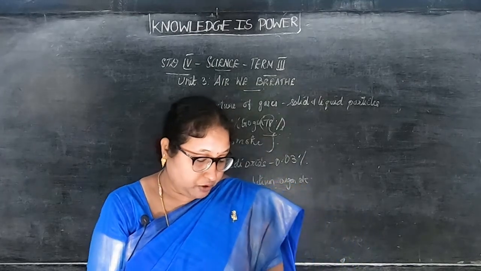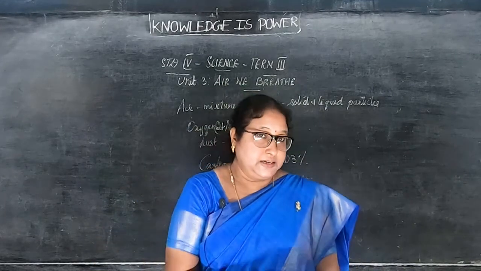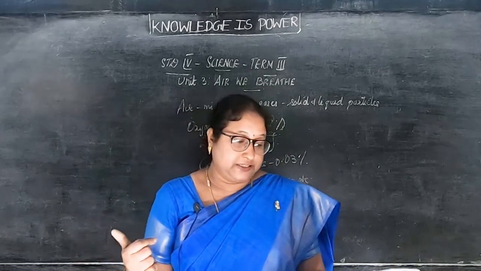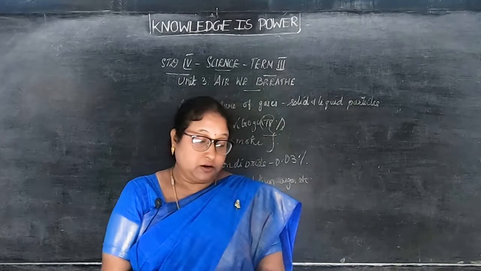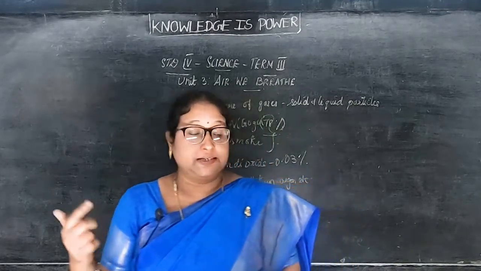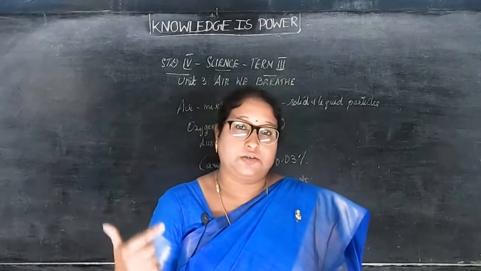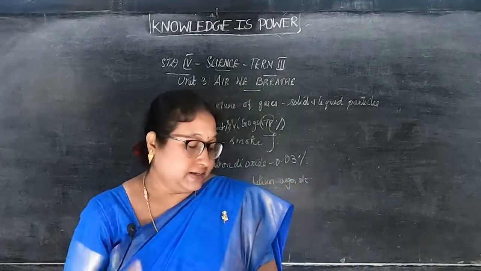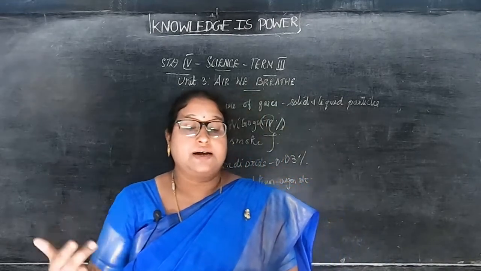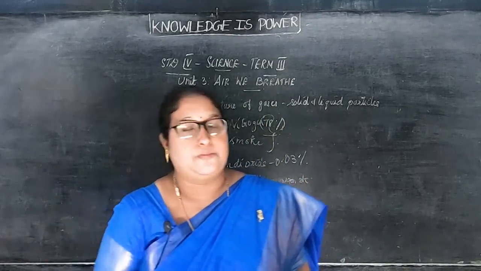So we have finished the importance of air in daily life. Then air is a mixture. We have seen the composition and components. Nitrogen is the largest amount, about 72%. Next is oxygen, which is 21%, and next carbon dioxide, about 0.03%. Other than this, hydrogen, helium and argon are also present in small proportions.